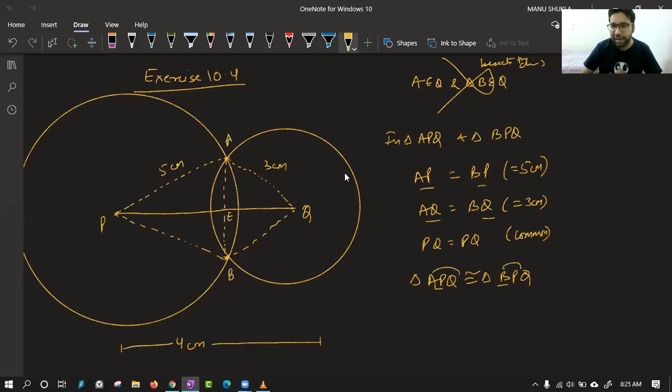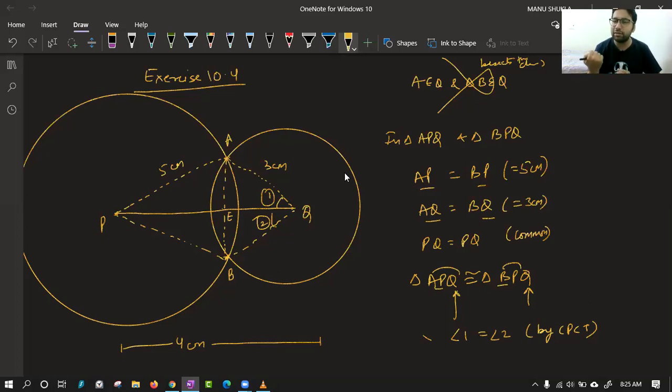Now if you see, angle Q and angle Q are coming at the same position. So what if I call it angle 1 and angle 2? Can we say they are equal? Class, can we say they are equal? We can say by CPCT. So angle 1 equal to angle 2 by CPCT. This is done. Now we will go to the main triangles which we are actually fighting for.